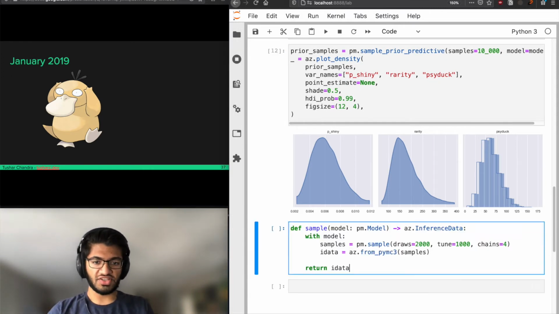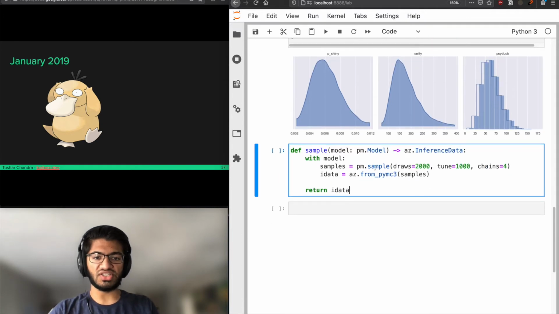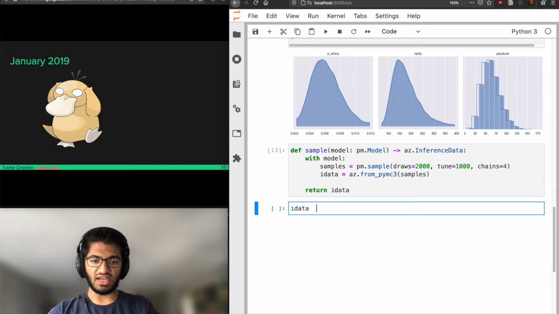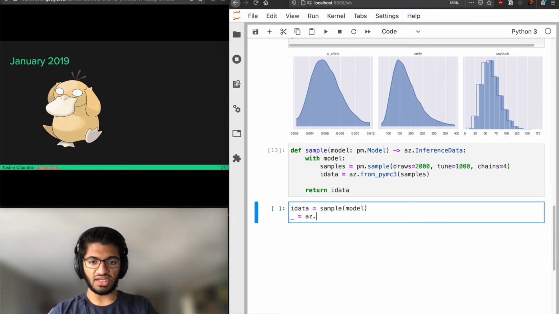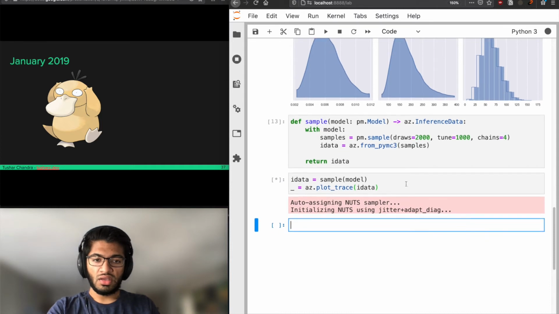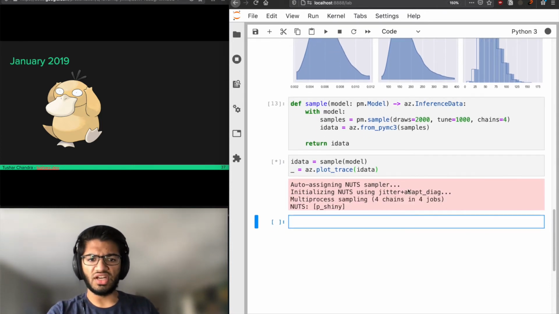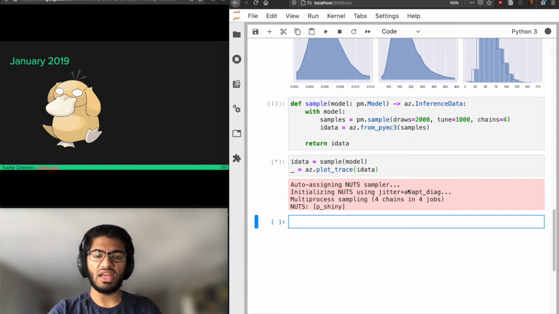So I'm going to lift the sample function that I used last time. All this does is use Markov chain Monte Carlo for 2,000 draws, 1,000 tuning steps, and 4 chains, and convert it to an ArviZ inference data object and return it. So all we have to do is say idata equals sample. We called it model above, and then we're going to plot the trace using ArviZ. This is going to take a minute to run, and once it's done, what we're going to see is a posterior distribution for what we think the shiny rate of Psyduck was.